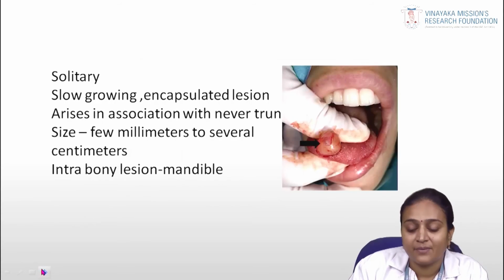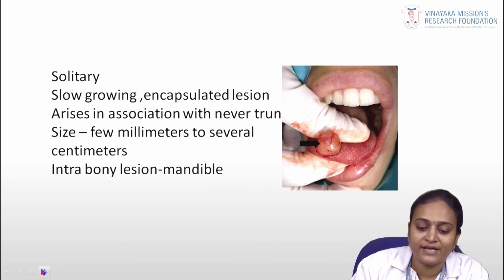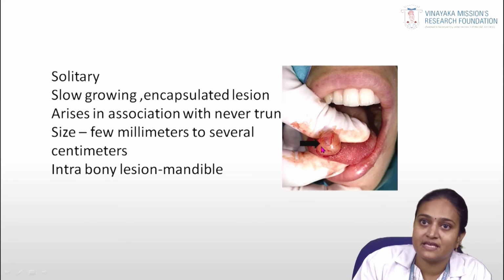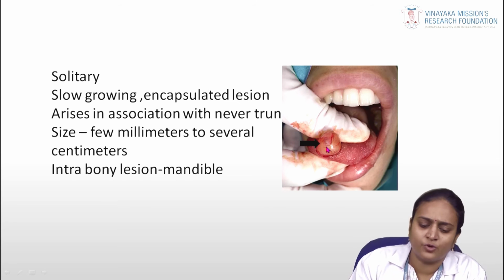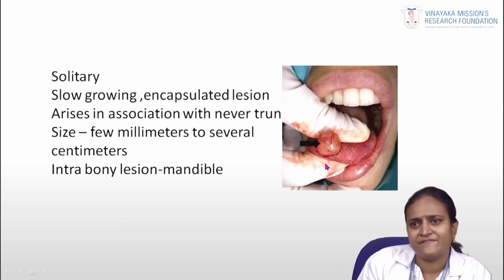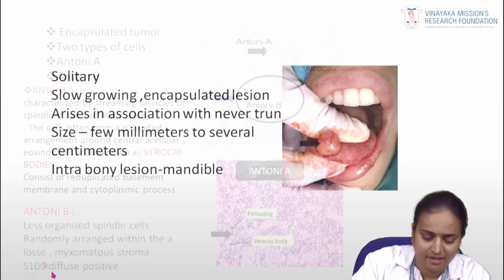Coming to the clinical appearance of schwannoma, it is a solitary, slow growing lesion. It is an encapsulated lesion, as you see in the picture. It arises in association with the nerve trunk. It ranges from a few millimeters to several centimeters, so it can be bigger in size. It can also be an intrabony lesion, mainly seen in the mandibular area.